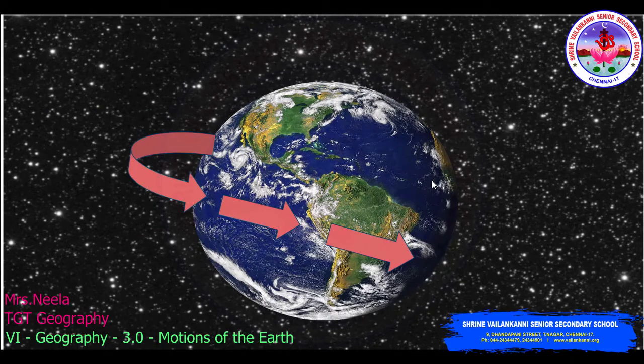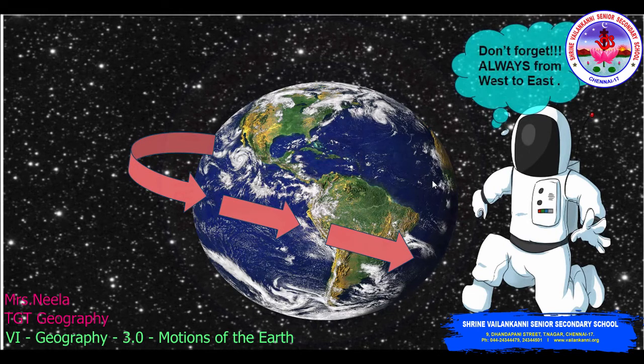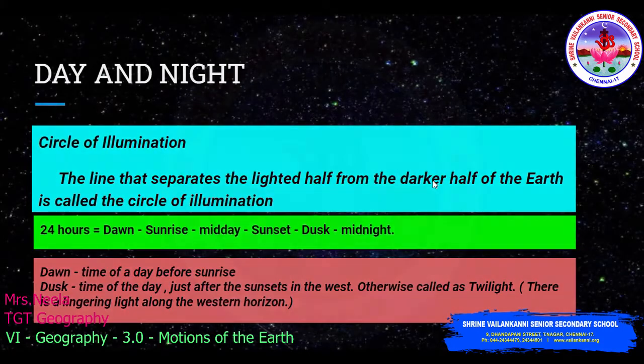We'll see the day and the night. As we saw, it is due to the rotation of the Earth, and since the Earth rotates from west to east, the Sun appears to rise in the east. Yes, Dr. Ryan. Don't forget, always from west to east. Yes, of course, they won't forget.